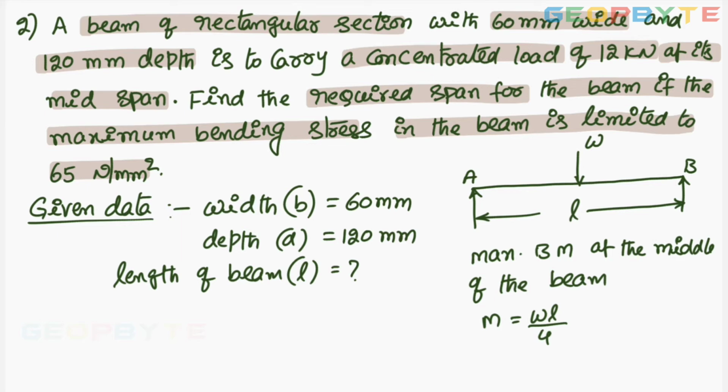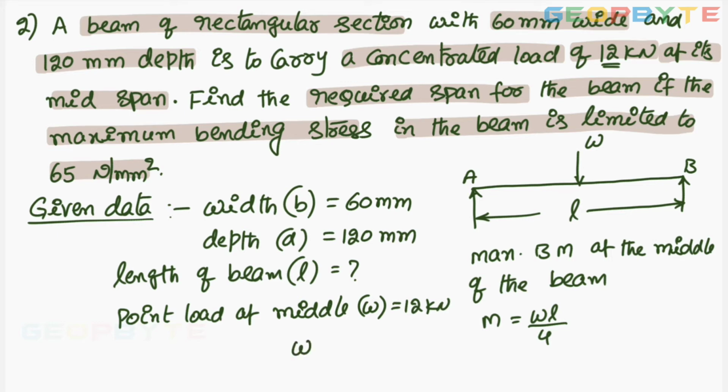I forgot to write that concentrated load. This is the concentrated load, means point load at the middle. W equal to 12 kilonewtons. This W equal to 12,000 newtons.